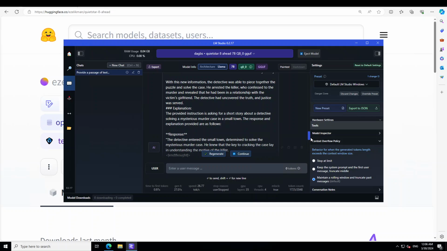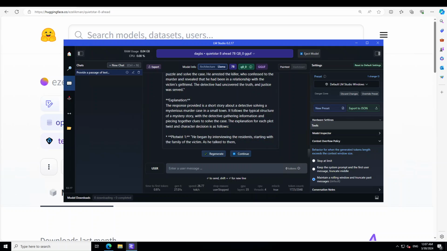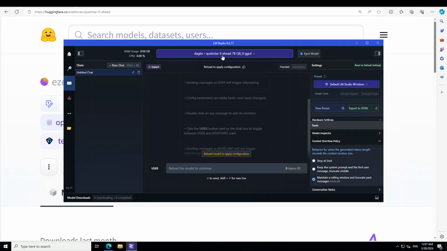So there is a story, and this is the response, with all the nuances of the story. And if you read through the response, it has generated the story, and now it is giving the explanation about the short story. And then, as we had asked, it is giving us the plot twist, that he began by starting with the family of the victim, and so on. So pretty good, I should say. Really, really good.